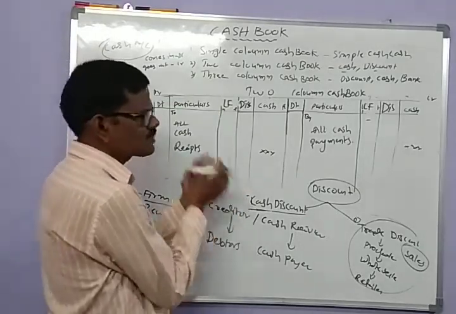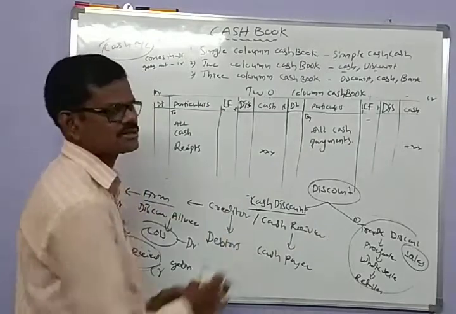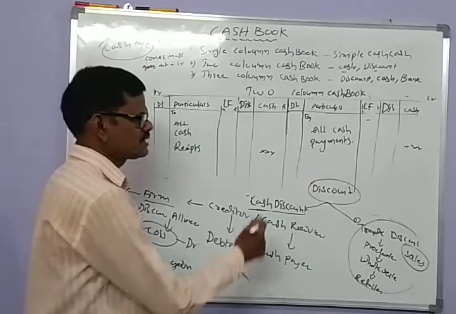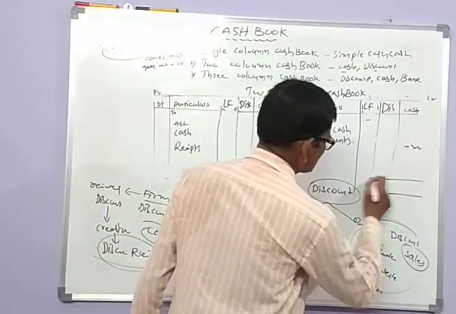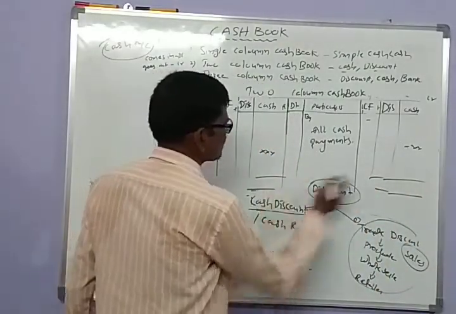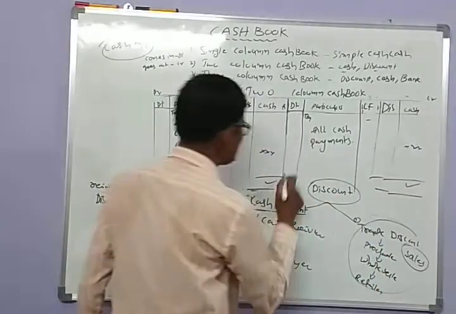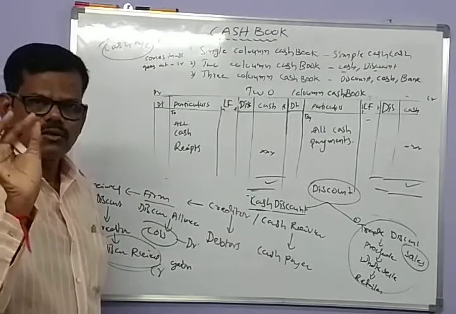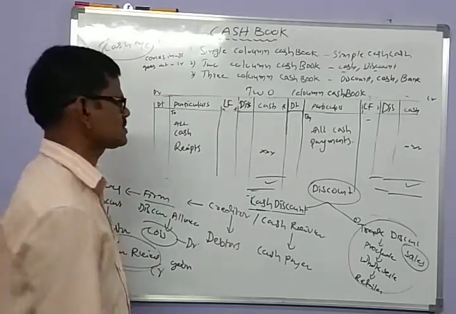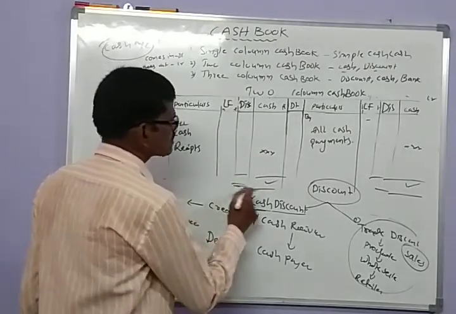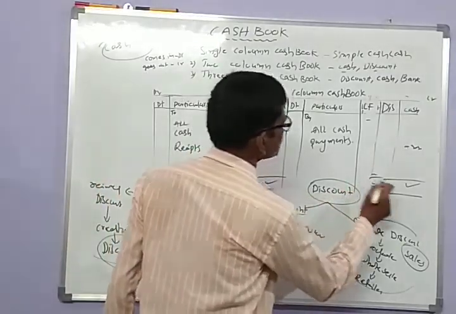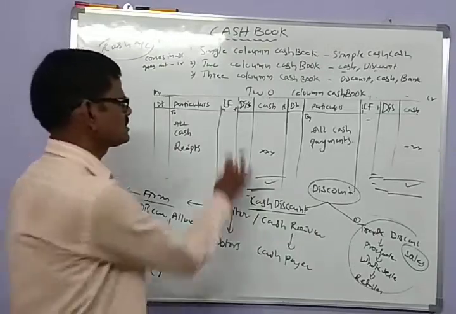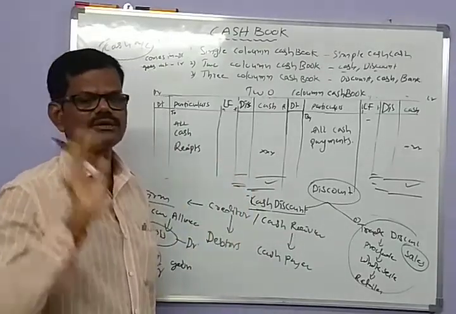After recording all the cash transactions as well as discount transactions, it is balanced as usual. In the two column cash book, only the cash column is balanced, and the discount column is just totaled on the left side and right side. You need not balance it.